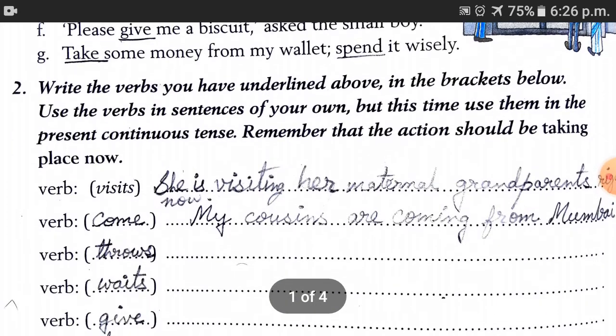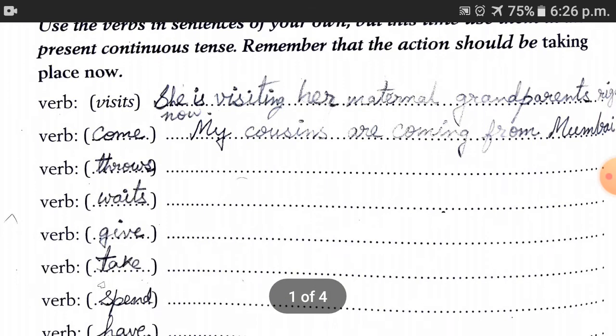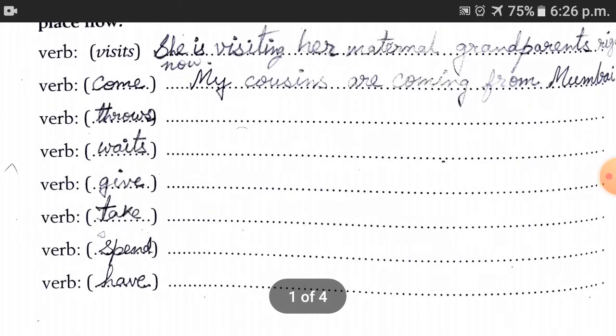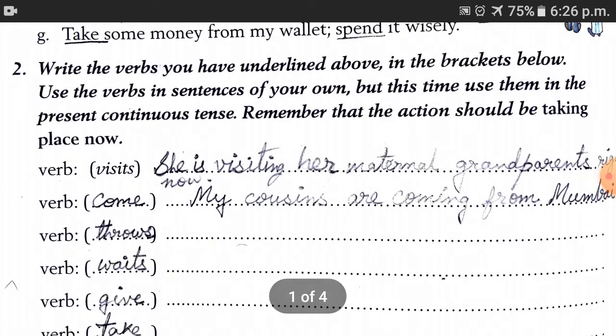In question number 2, we have to write down the words from the above question, like visit, come, throw, wets, give, take, spend, have, and then we have to make sentences of our own. Here, two of the sentences I have done. For example, visit: she is visiting her maternal grandparents right now, and my cousins are coming from Mumbai.